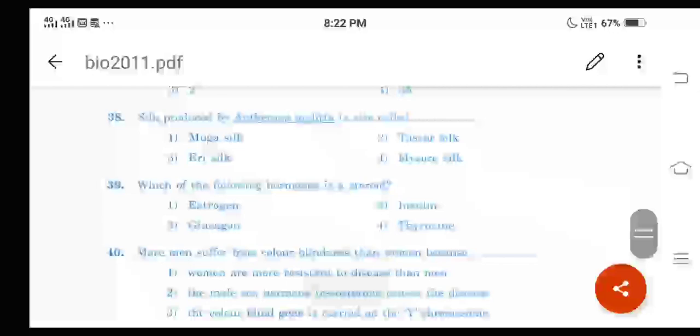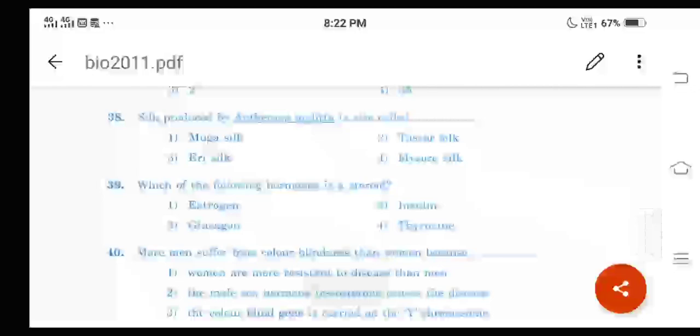Silk produced by Antheria mylitta is also called. Okay, now remember, this question is not at all related to our current syllabus. Now in the old Karnataka textbook, a concept was there, sericulture, the branch was there, sericulture. Okay, the production of silk is called as sericulture. But however, I will tell you the correct answer, but no need to concentrate on this question right now, right? Okay, for question number 38, option 2 is the right answer.